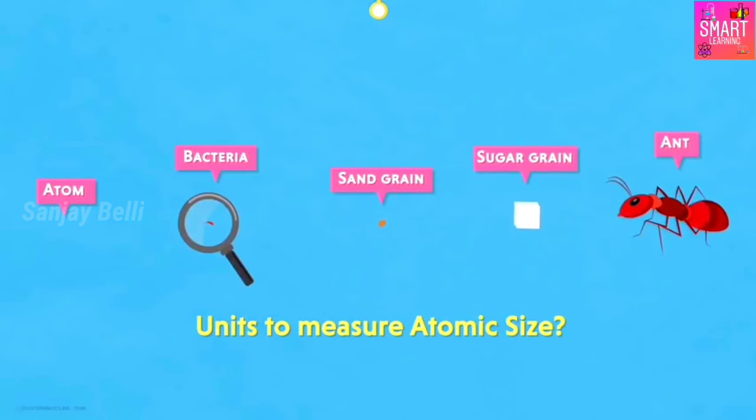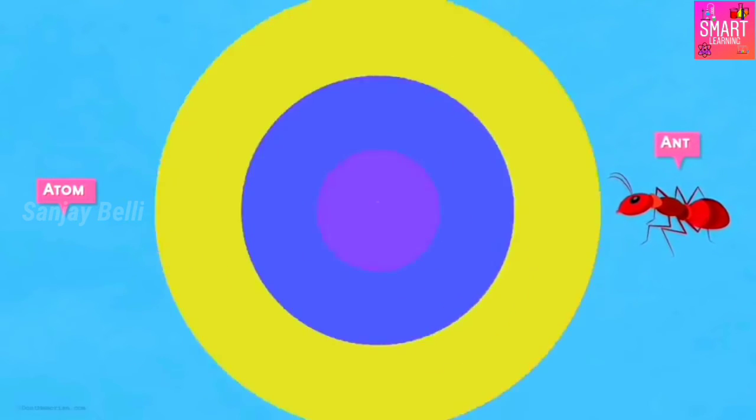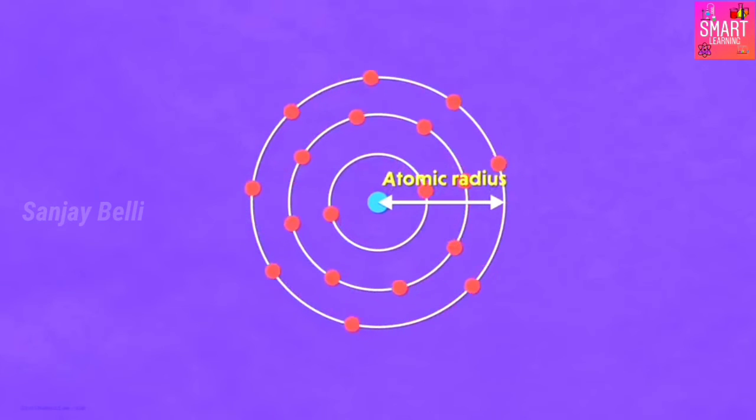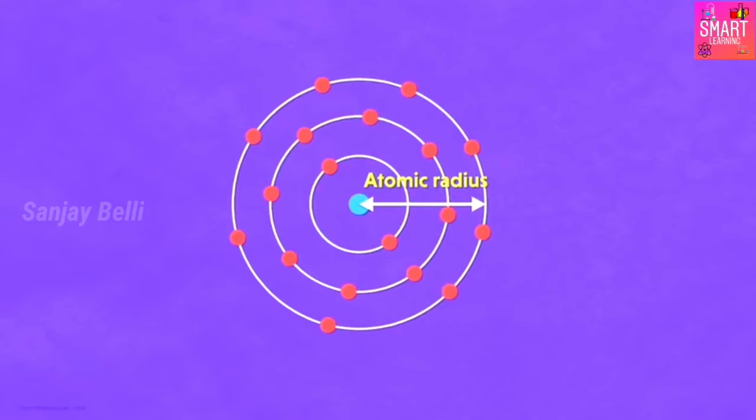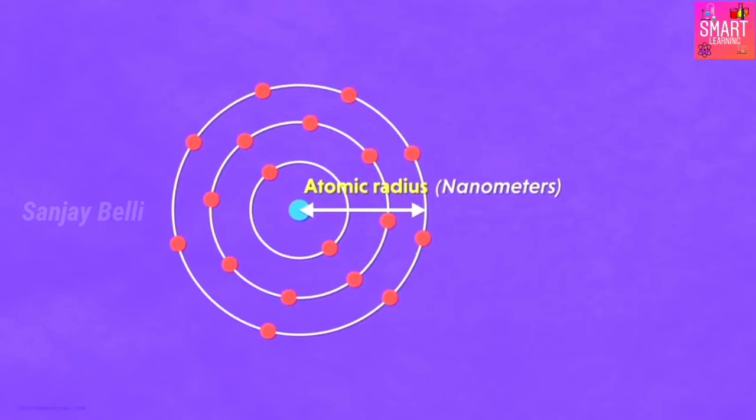No, that's incorrect. In spite of the fact that it is so tiny, we still measure the size of an atom with atomic radius. The radius of an atom is measured using units like nanometers. Wait a second. Do you know what a nanometer is?